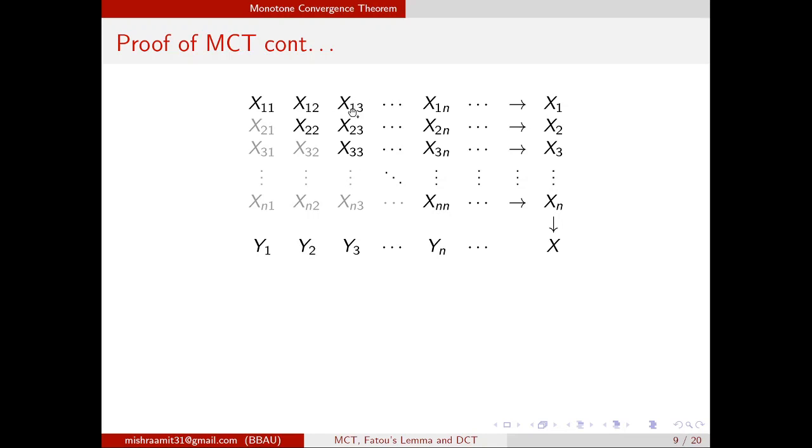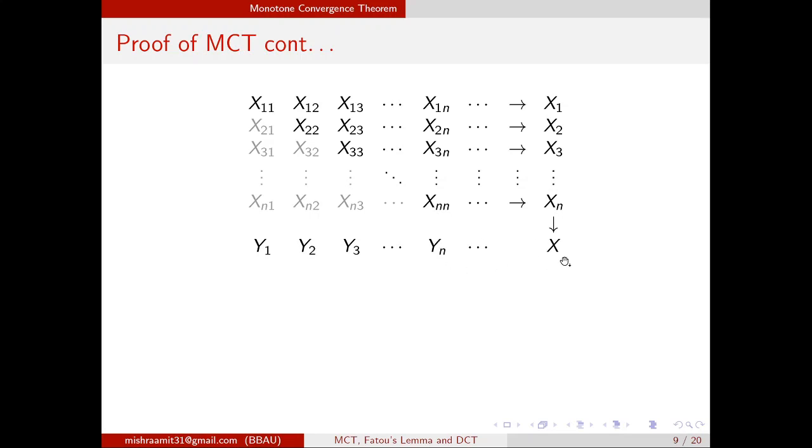That means y3 is bigger than y2, and so on. Y1 is smaller than y2, y2 is smaller than y3, and so on. So these yi's are actually non-decreasing, non-negative simple random variables. We will show that this will also converge to x.